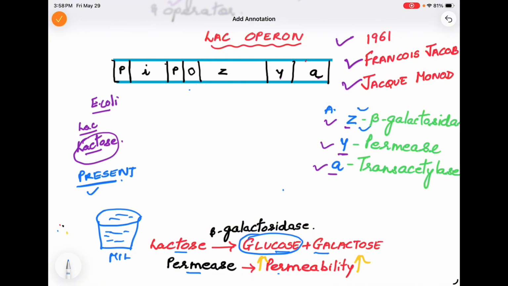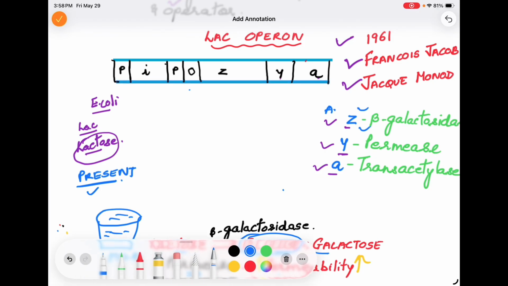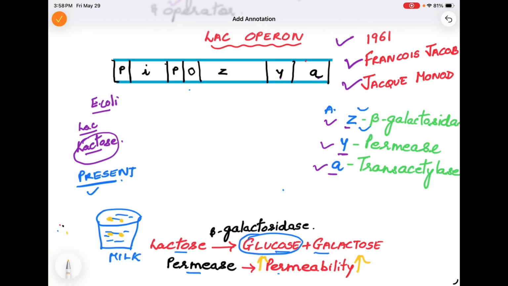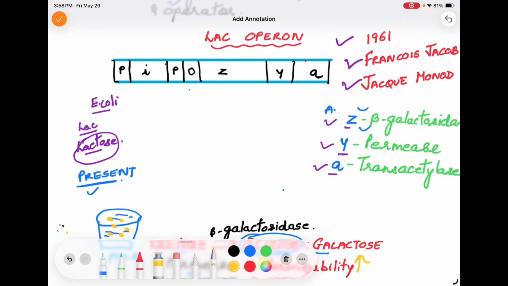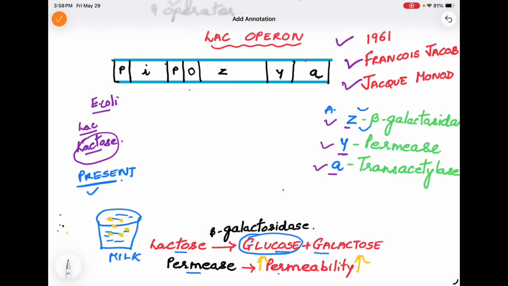This is milk, and it has these E. coli present inside it. Now these E. coli are dipped in this milk which has lactose, because milk does not have sugar, it has lactose. And then lactose has to be converted into glucose and galactose, mainly because glucose is the source of energy.